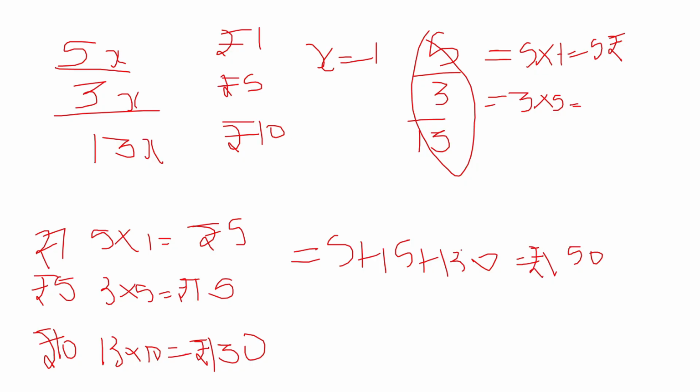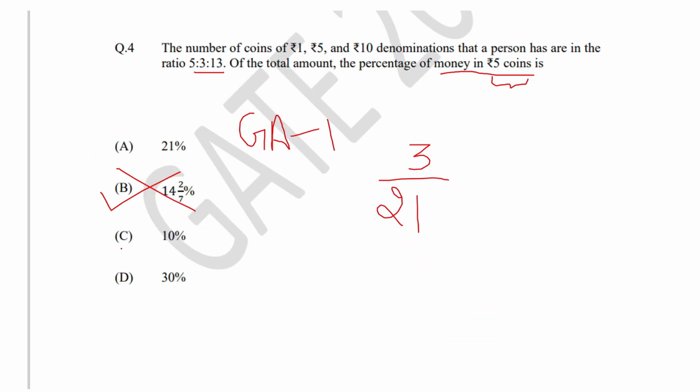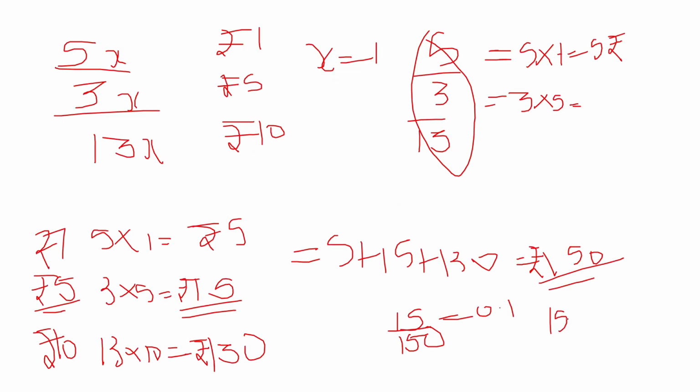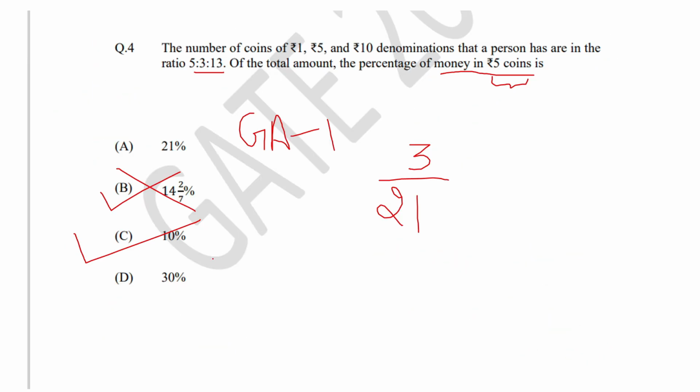So for the percentage of contribution by rupees 5, we have to divide the amount contributed by rupees 5 by the total amount, which is 15 by 150. The ratio turns out to be 0.1, which is nothing but 10%. Hence option C is correct. So the total amount is 150 and the amount contributed by rupees 5 coins is 15. If you consider 1% of the total amount, it is 1.5. Hence 15 is 10% of the total amount. Hence option C is correct.